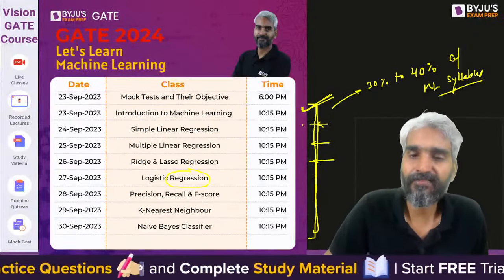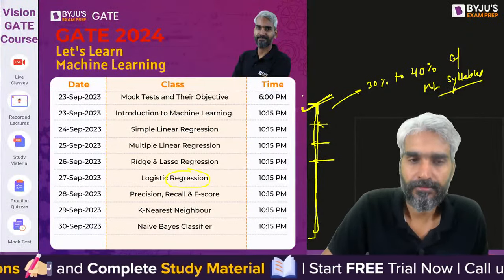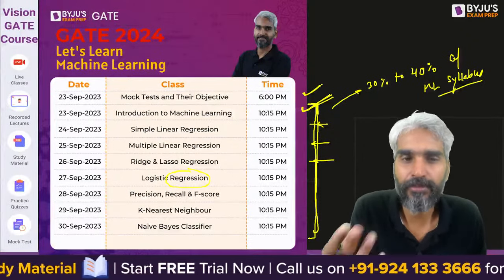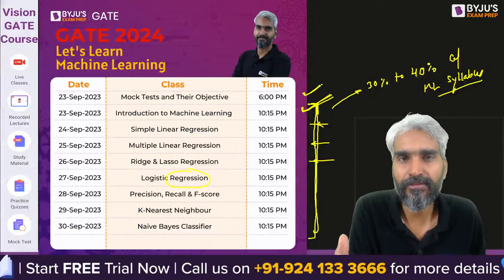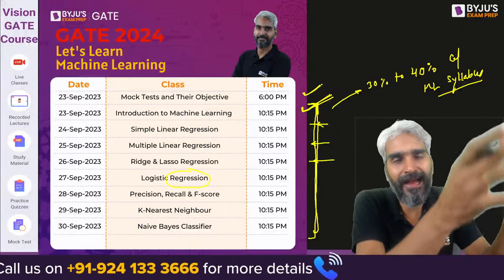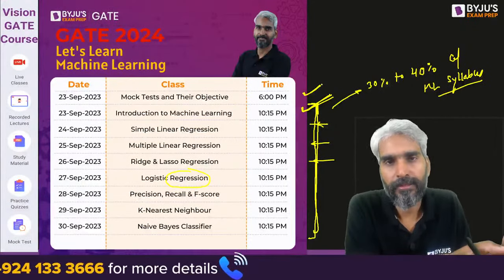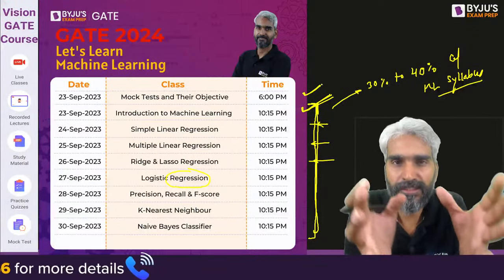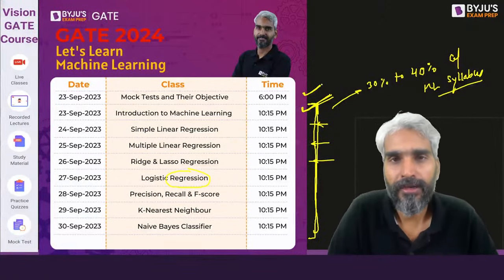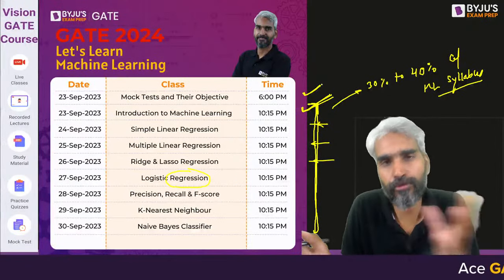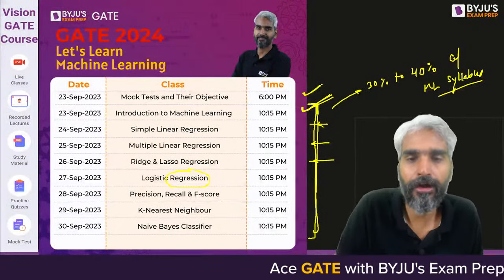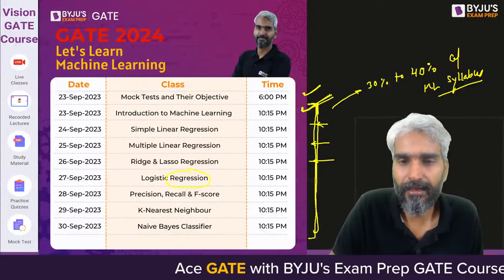So we are starting from 23rd of September. There will be 2 sessions. One will be a generic session. If you are preparing for GATE exam, then you should also know what the different types of mock tests are and what is the objective of the different mock tests. Why should we give the topic wise mock test? Why should we appear for the subject wise mock test? Why should we appear for the full length mock test? What should be the learning from those mock tests, and how many mock tests of a particular type are required? That all I'll explain.